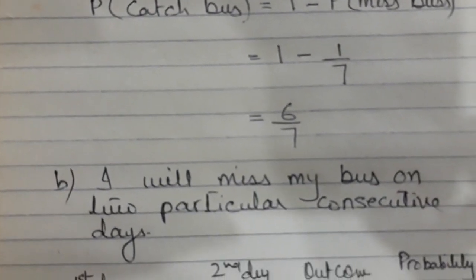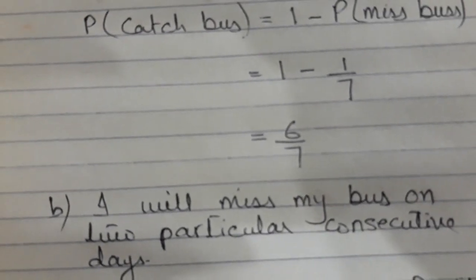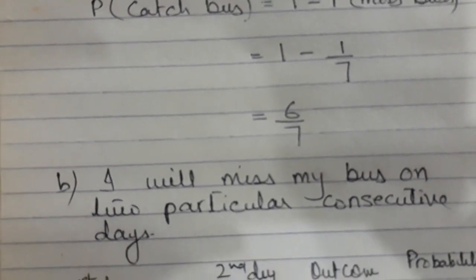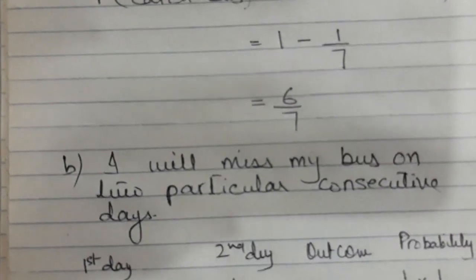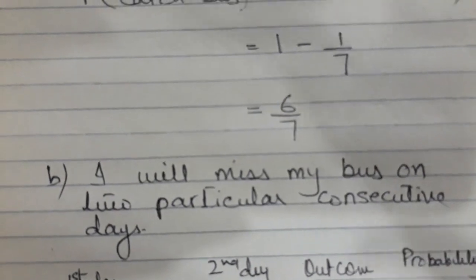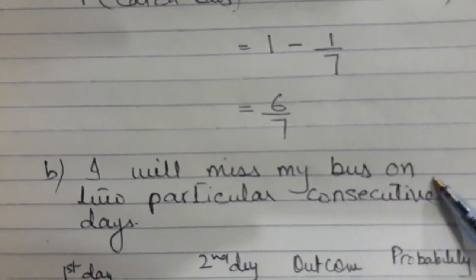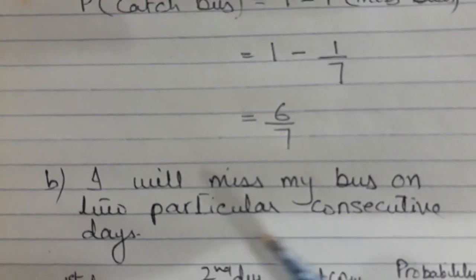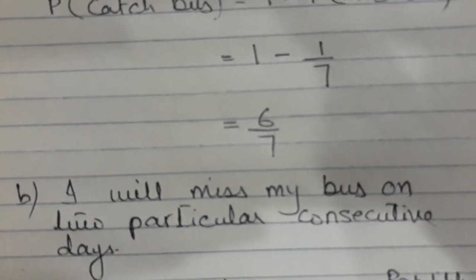For the second question, I have started with a simple example. I have written challenging, but the other 3 are challenging. This one is a little simple, to give students confidence that they can solve questions from the concepts they learned in the earlier 2 videos. I'll miss my bus on 2 particular consecutive days. We will look at the tree diagram also, for our own understanding.